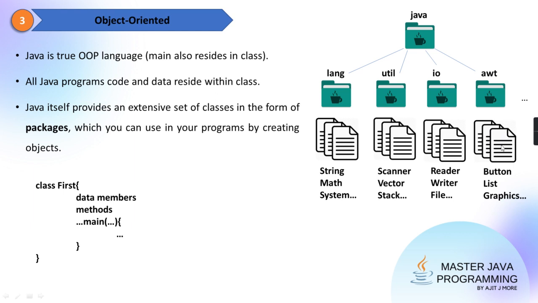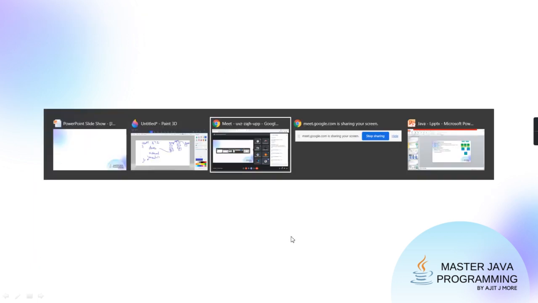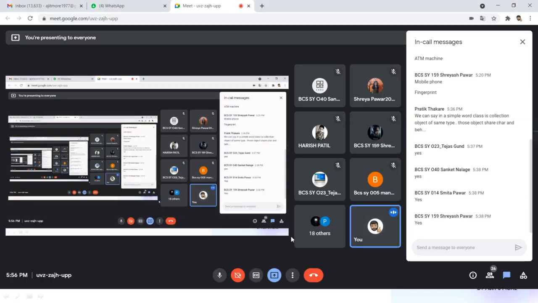All these classes are ready-made, developed by those people. It is your intelligence to use these classes smartly in your program. But when you are using them, you are just taking the benefit of it. You do not know what is implemented within it. It is abstract to you. Getting it? I hope this feature is clear to you guys. Right? Yes or no? Please at least confirm in the chat window.